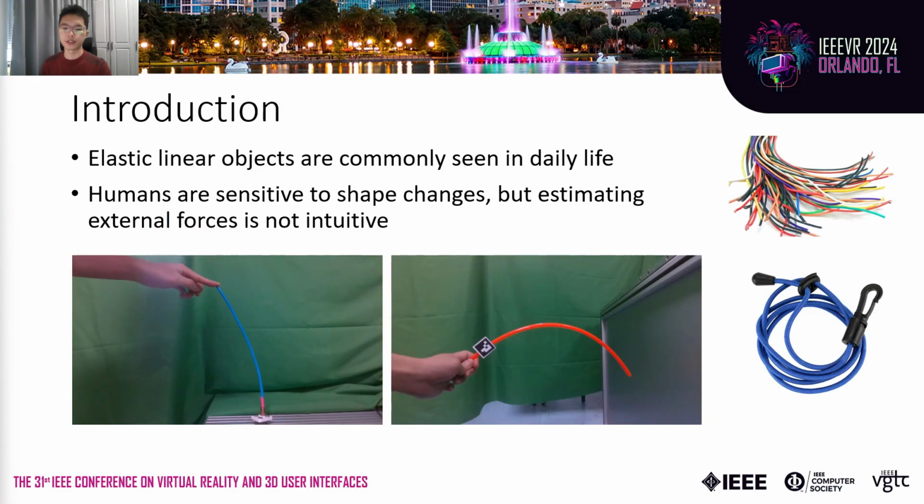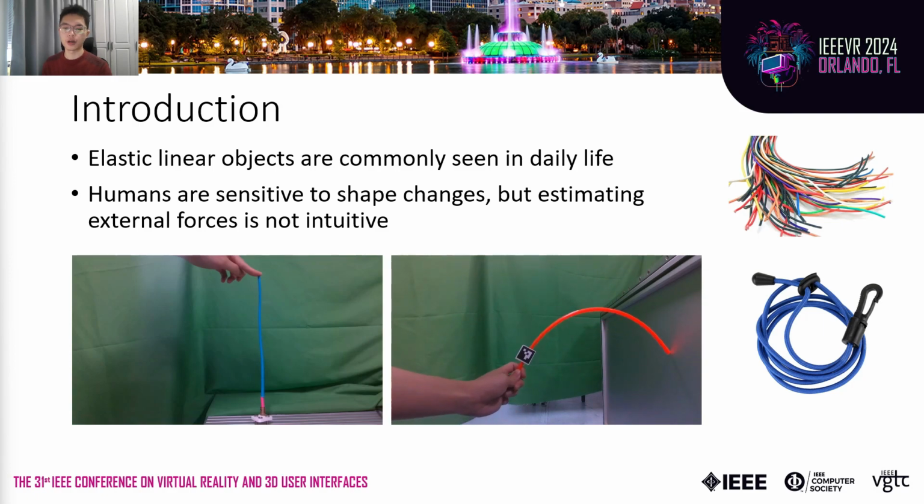Elastic linear objects, such as ropes, cables, and pipes, can be easily seen in our daily life. Although humans are sensitive to shape changes of these objects, it is not intuitive to estimate the external forces which generate the deformation. To facilitate the interaction with elastic linear objects, we propose a method to track their shape deformation and sense the applied forces at the same time.